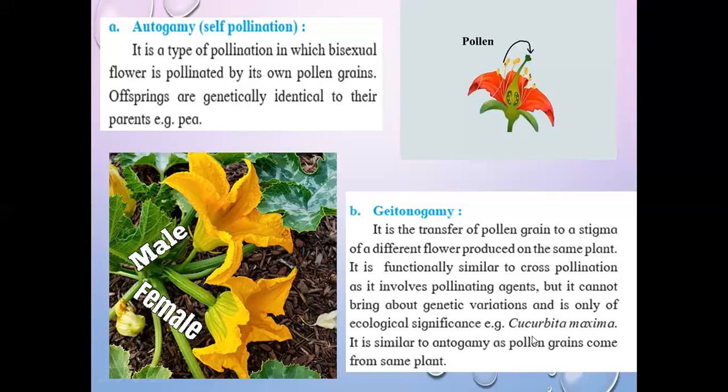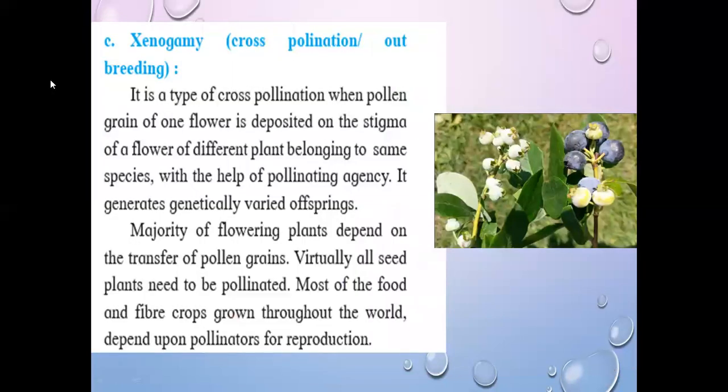For example, Cucurbita maxima. It is similar to autogamy. Autogamy is the same, in the further slide we'll discuss. Now next is xenogamy, which means cross pollination, completely cross pollination or outbreeding.